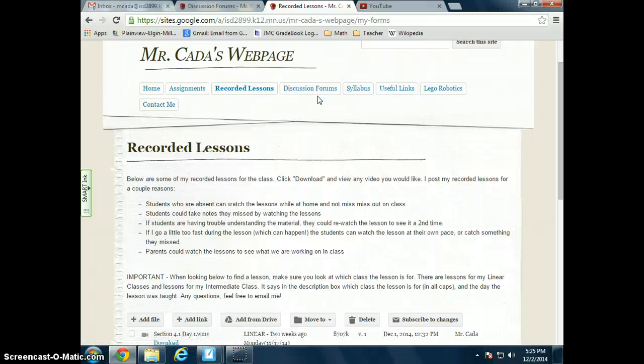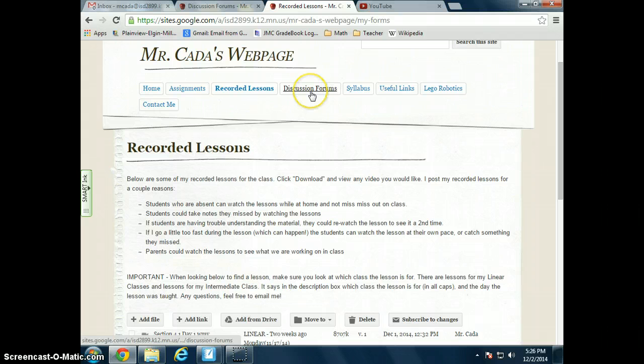I'm going to talk about the discussion forums here last, but quickly just going through the other tabs as well. Syllabus obviously has my syllabus and course rules. Useful links are links that we use in class sometimes, like a nice graphing calculator that's out there, or the Study Island app, or IXL Math. Lego Robotics is my Lego Robotics news feed for a program that I run on Wednesdays after school, which is very cool. Students like that a lot. And obviously my contact page.